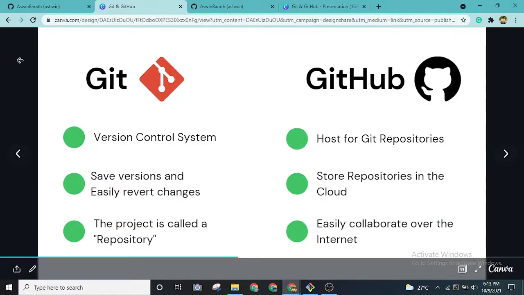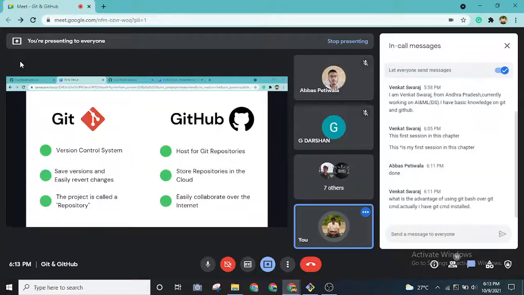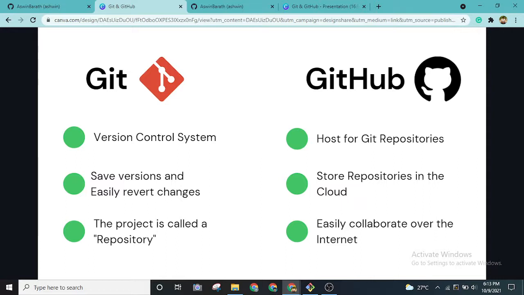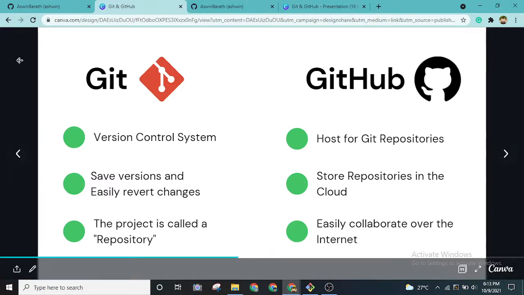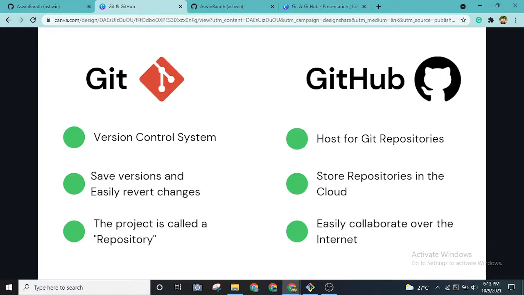So first of all, I would like to give you some idea about what is the difference between Git and GitHub. They are not both the same, just like how car and carpet are not the same. So there's a very big difference in both these technologies, I could say. Let's start with Git. Git is a version control system.